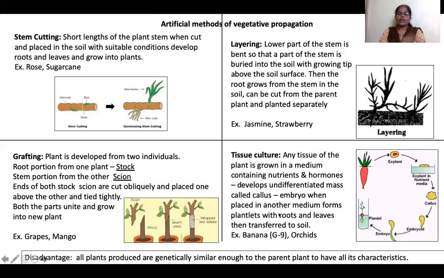Okay, we saw the advantages already, and now the main disadvantages of vegetative propagation in plants. We saw in the advantages that the plants are genetically similar, there is no variation in vegetative propagation or asexual reproduction, there is not much variation. And what is the drawback? Because of this genetic similarity, that itself becomes a drawback.